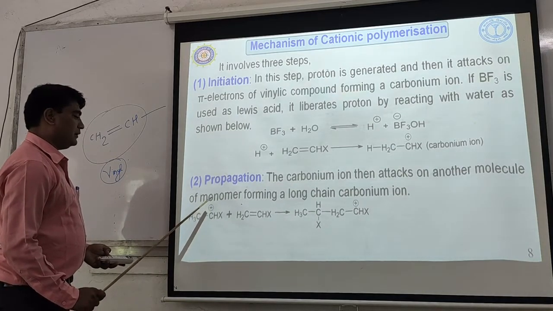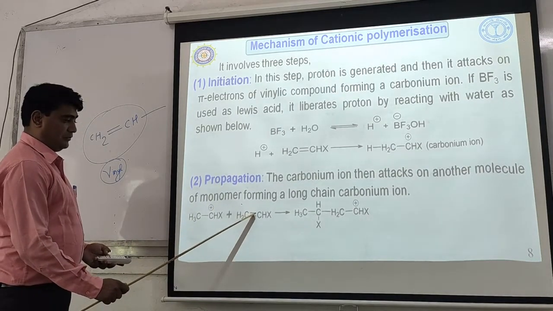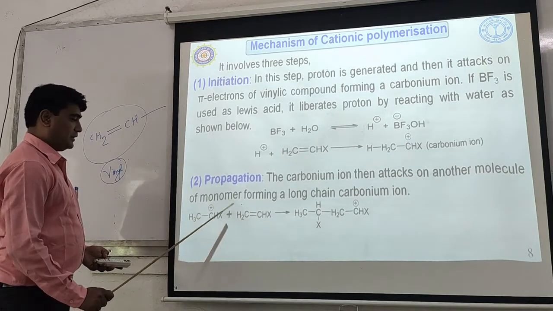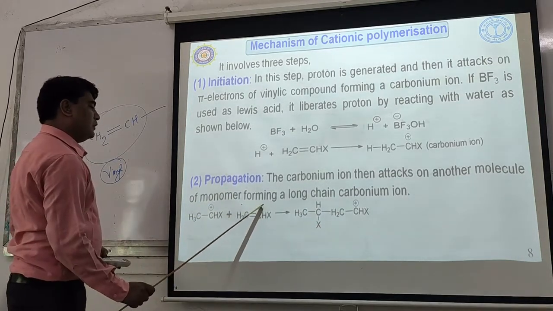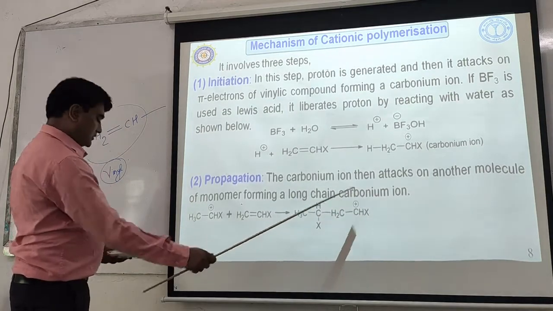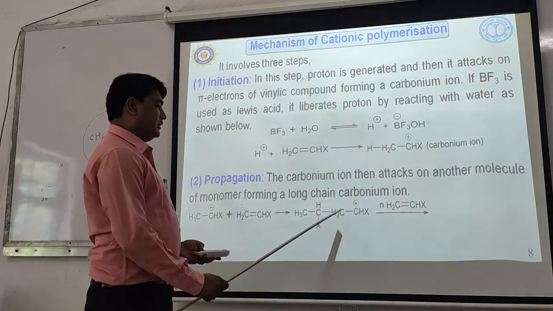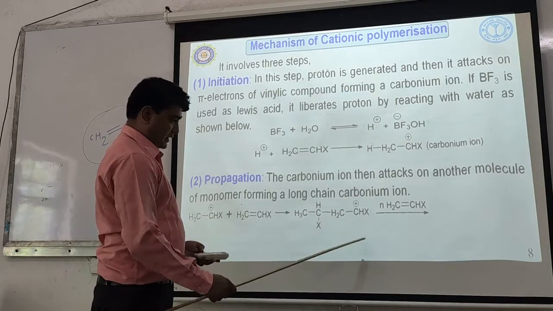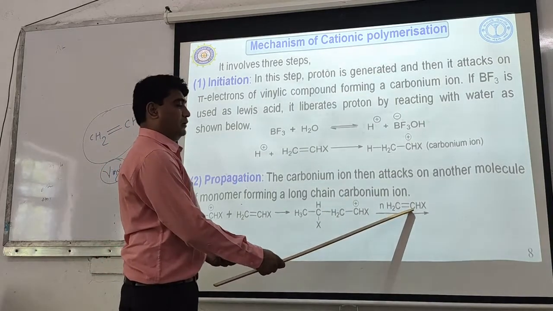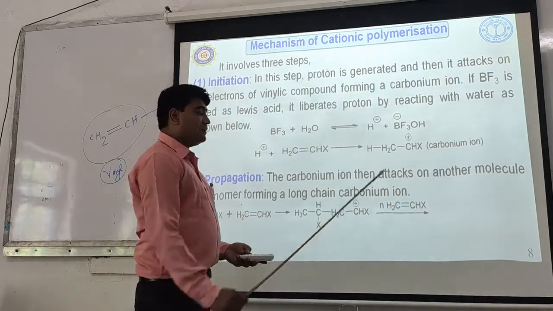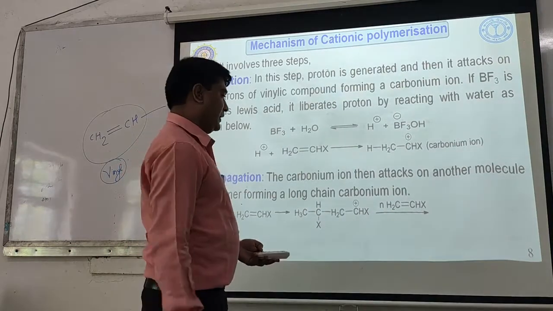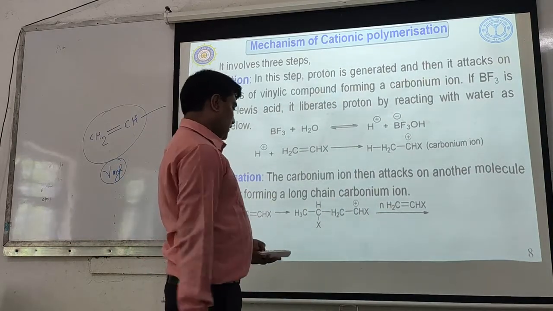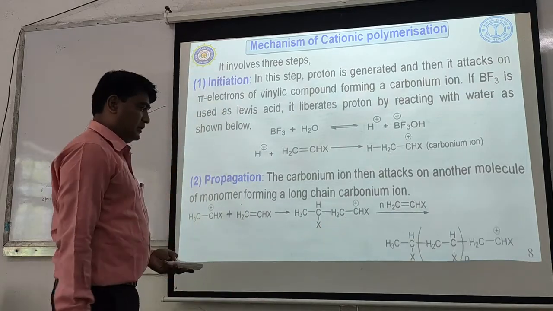This carbonium ion is the electrophile and this pi bond the nucleophile, forming a carbon-carbon bond here, and the positive charge will come on this carbon. This newly generated carbonium ion will again attack the pi bond of another monomer molecule to form another new carbonium ion.